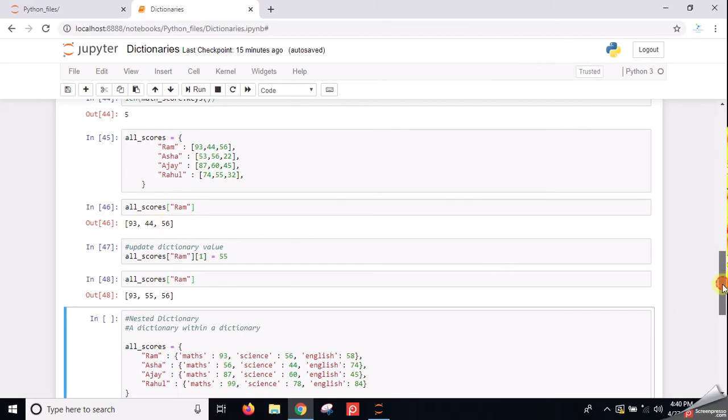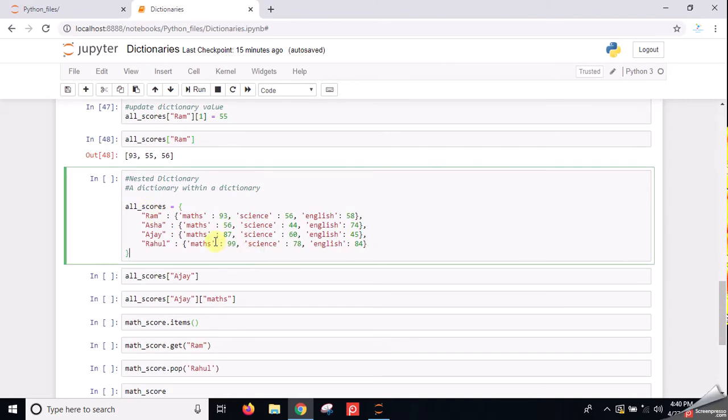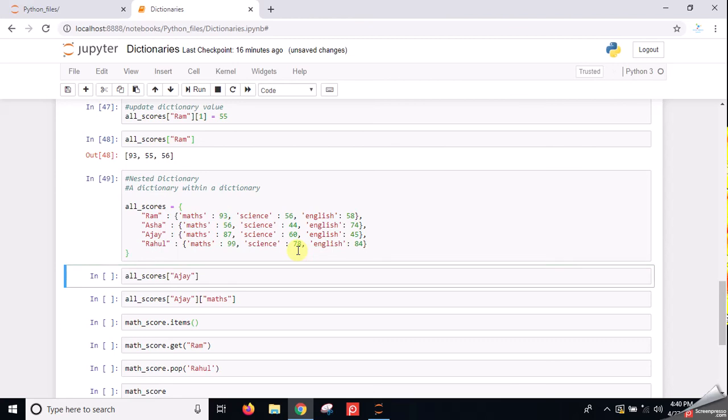So I define a dictionary within a dictionary. Here all the keys are the same, which we already defined. Then in the value section we give the values in the form of another dictionary, which is maths colon 93. That means in maths Ram scores 93, in science it is 56, in English it is 58. So this type also we can do. We can create nested dictionaries like this.